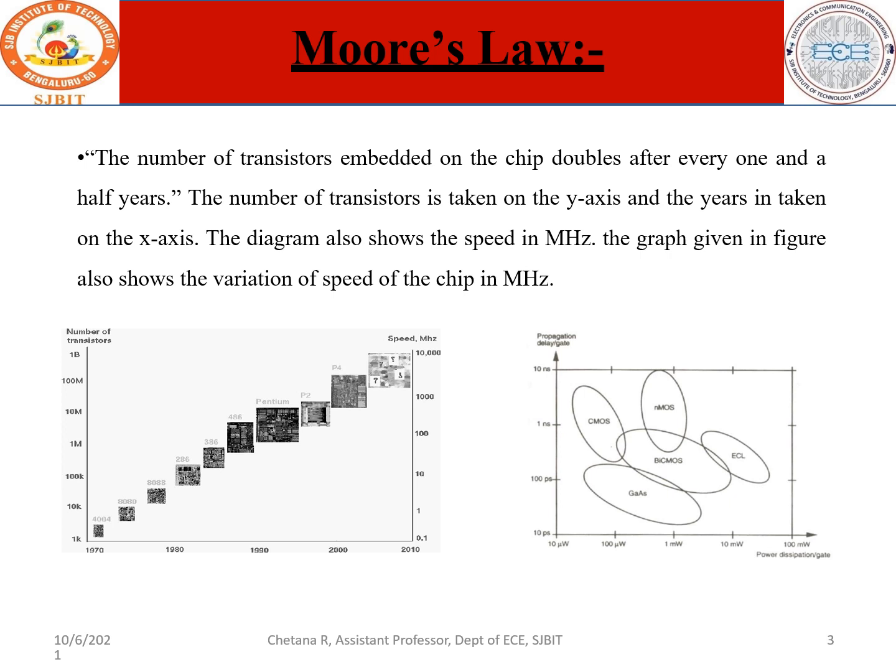And looking into this, we have a different graph which depicts different techniques or different families. So you have CMOS here, you have BiCMOS, you have ECL, emitter coupled logic, you have NMOS, and you have GaAs, gallium arsenide. So when you look into this, you have different technologies or different families indeed.